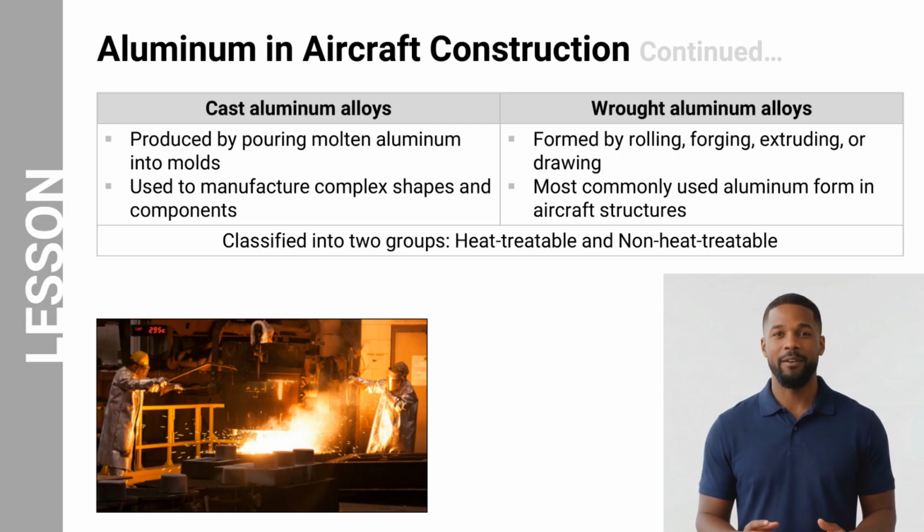Cast aluminum alloys are classified into two groups: heat-treatable and non-heat-treatable alloys. Wrought aluminum alloys, on the other hand, are produced by mechanical processes such as rolling, forging, extruding, or drawing. Wrought aluminum is the most commonly used form of aluminum in aircraft structures. Like cast alloys, wrought alloys are also classified into heat-treatable and non-heat-treatable categories.